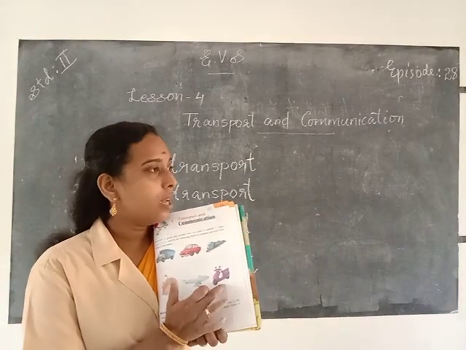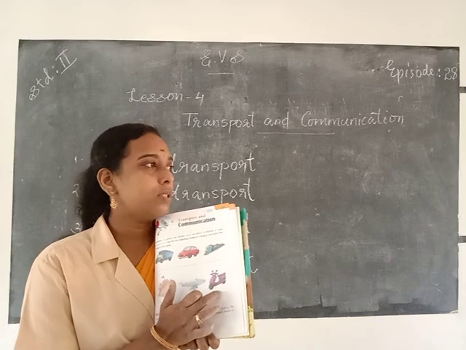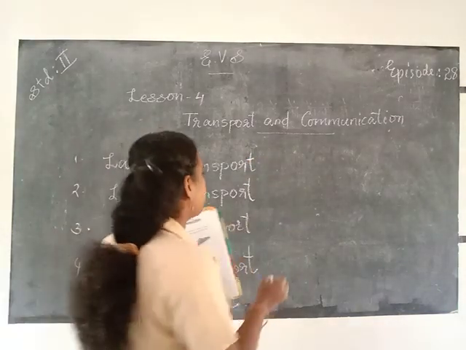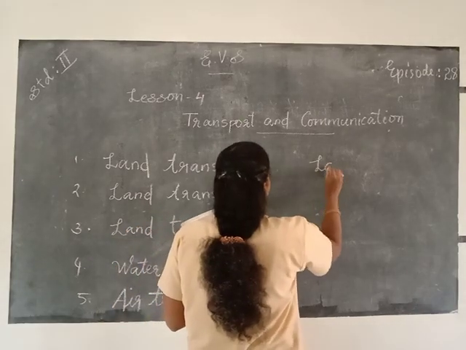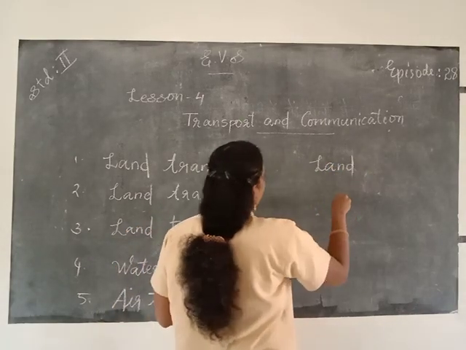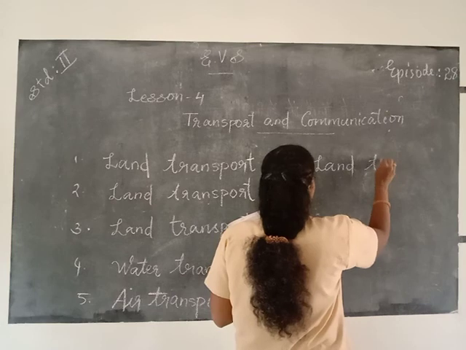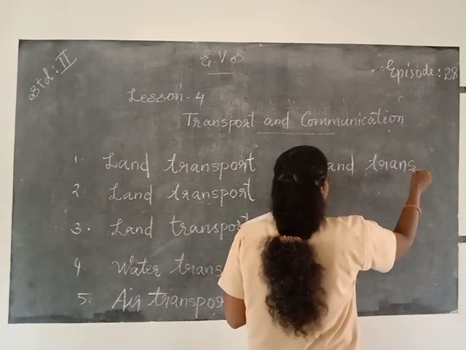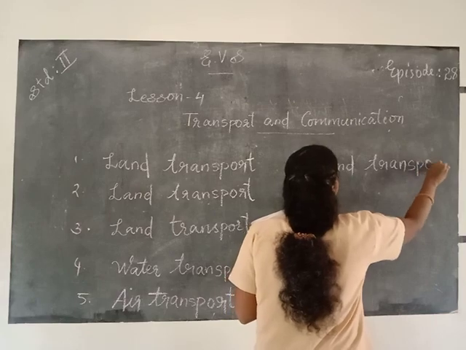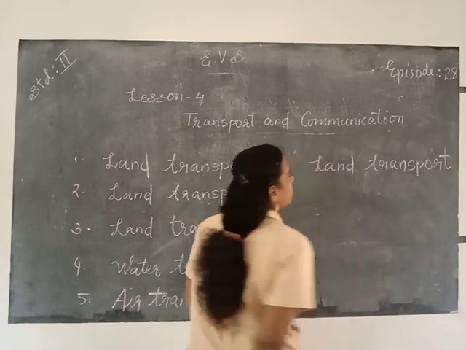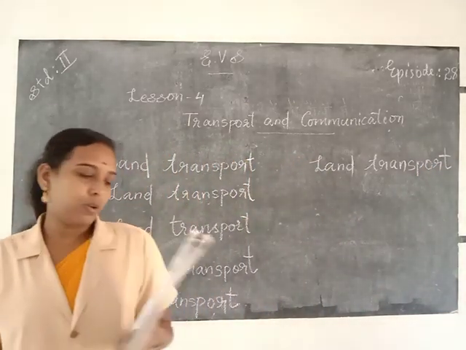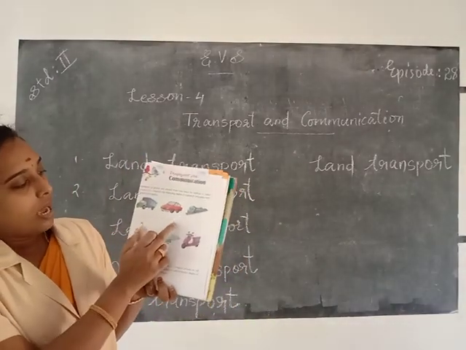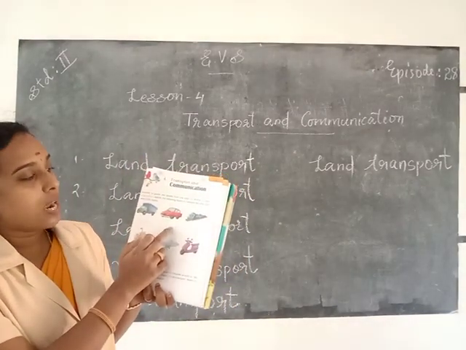So write here land transport. L-A-N-D T-R-A-N-S-P-O-R-T, land transport.